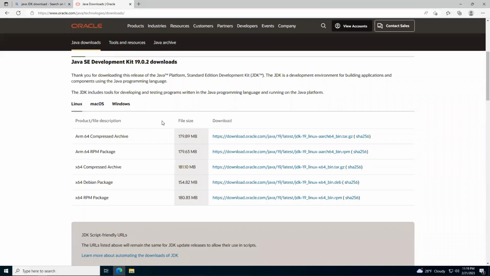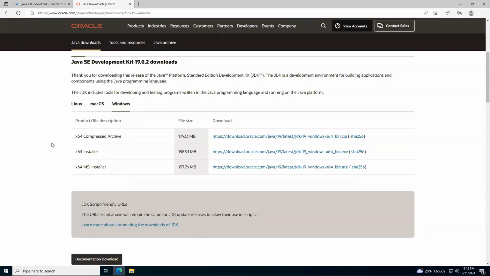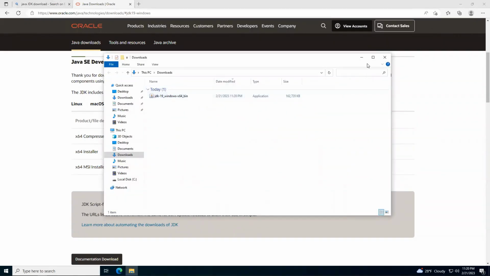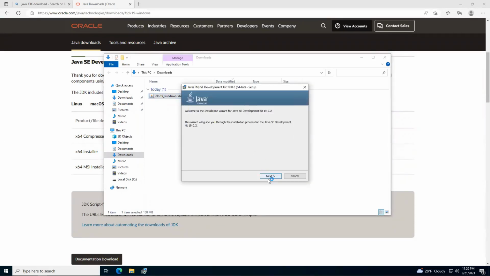The first step is to install the Java SE Development Kit by typing in the web browser Java JDK download, or using the link provided below this video. We choose our operating system and download the installation program. We run it and install the Java SE Development Kit. Then we start the terminal of the operating system.